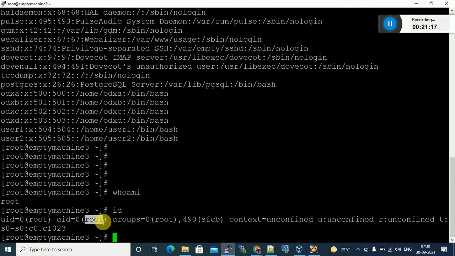Clear? The user ID is 0, this is the username, and this is the group ID. GID means group ID, 0. This is the group name. I want to know the group ID for this user too. How can we do it? Tell me, anyone.